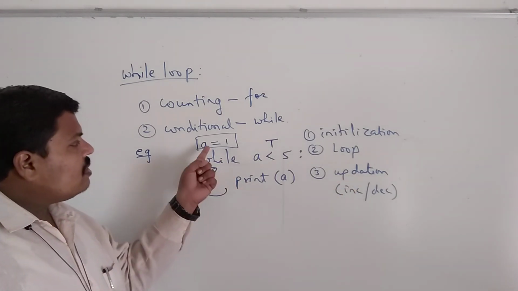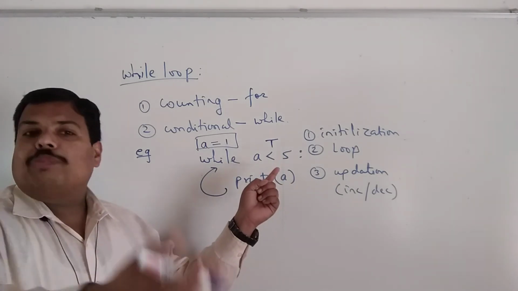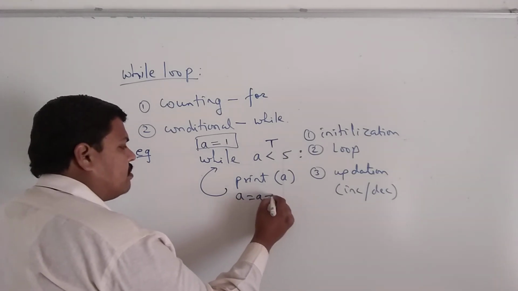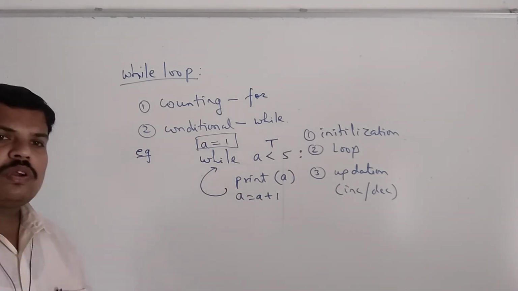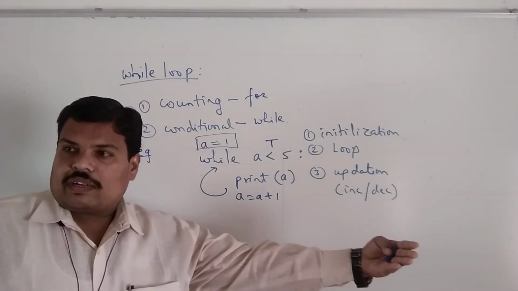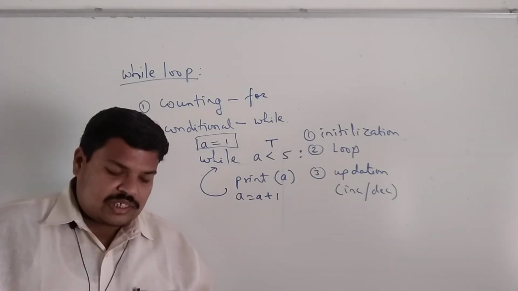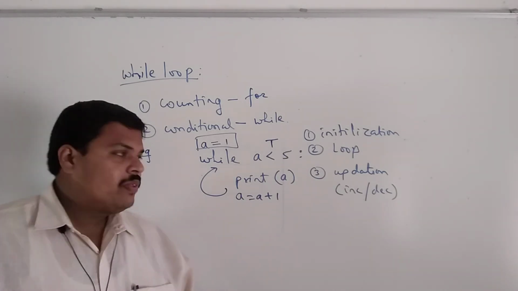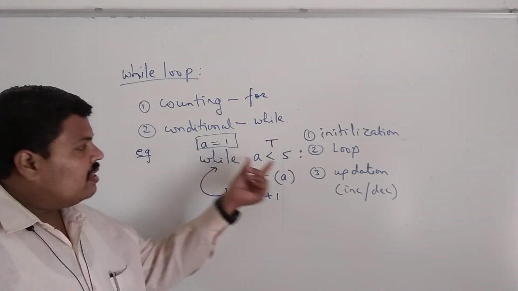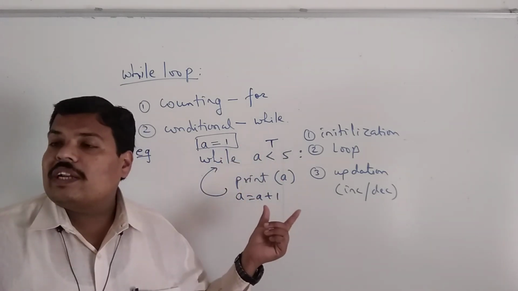Okay, so now this is 1 going till 5, that means it has to be incremented. So it should come with this statement: a is equal to a plus 1, or whatever increment you want. You can put it 2 also, but at least it should move forward, na? So the questions in this regard are such that some condition is given, some initialization is given, this is also given, this statement is also given, but the statement is written false.